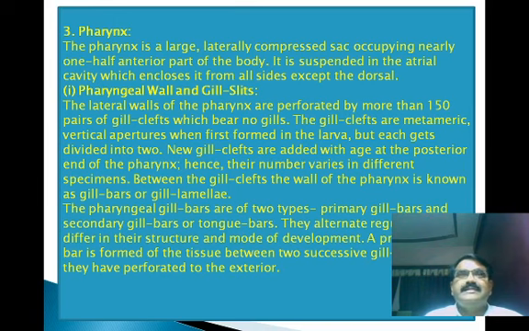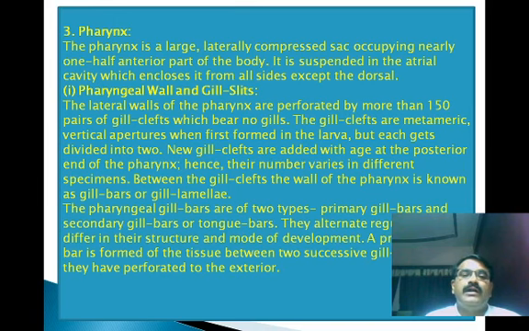Now the pharynx is the largest chamber of Amphioxus. These chambers are also known as the branchial chambers. The pharynx is a large laterally compressed sac occupying nearly one half anterior part of the body. It is suspended in the atrial cavity, which encloses it from all sides except the dorsal.